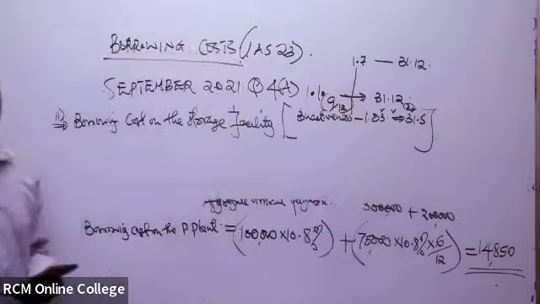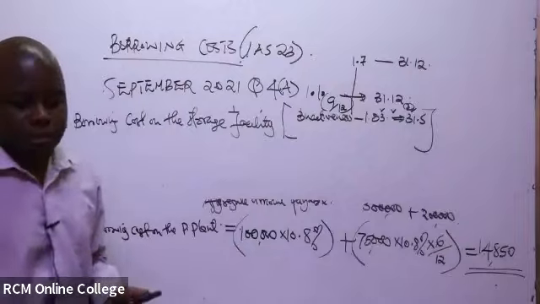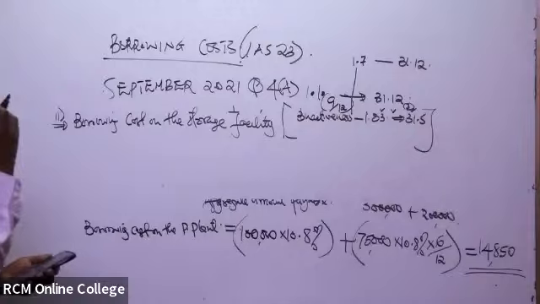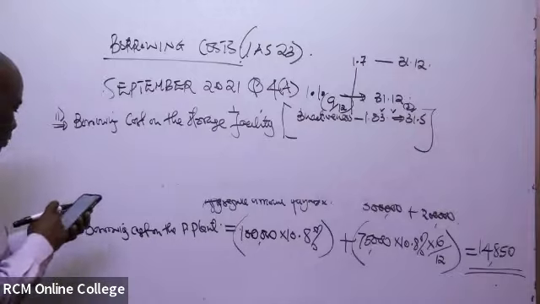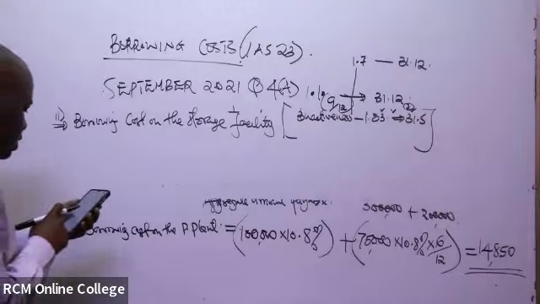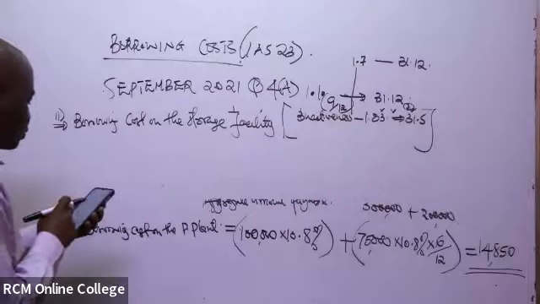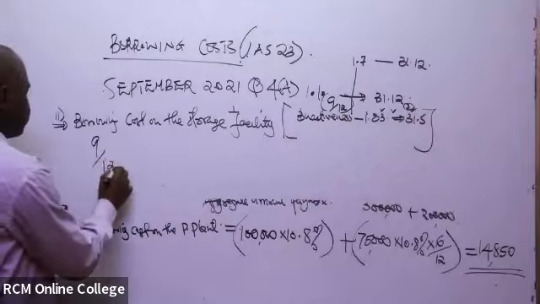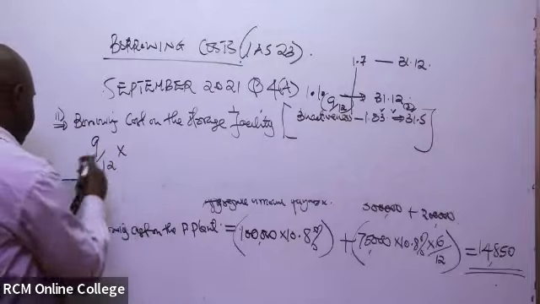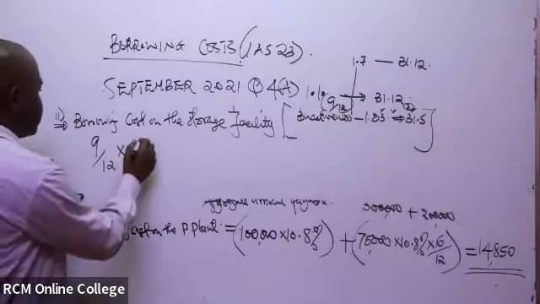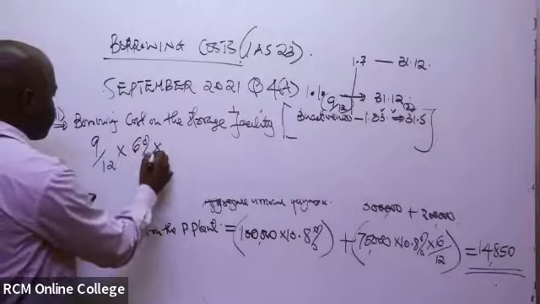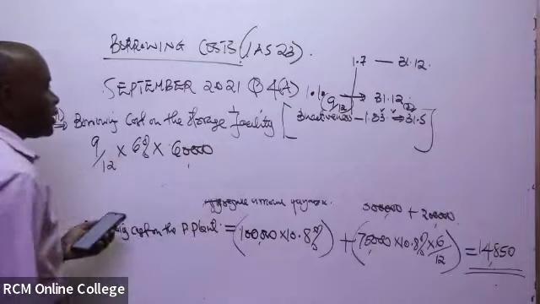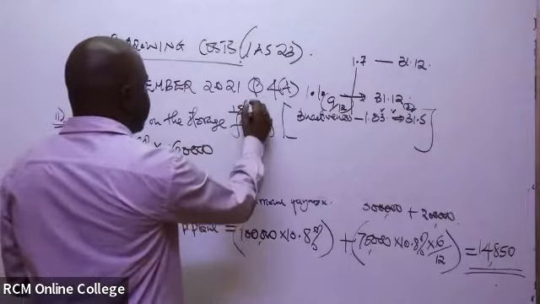Therefore, our borrowing cost on the storage facility, having incurred a construction cost of 60 million by the end of the year, will be 9 out of 12 times 6%, it was a 6% debenture, multiplied by the 60 million. And of course, our figures are in thousands.